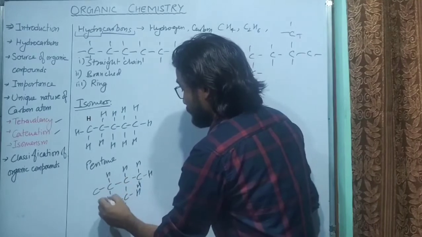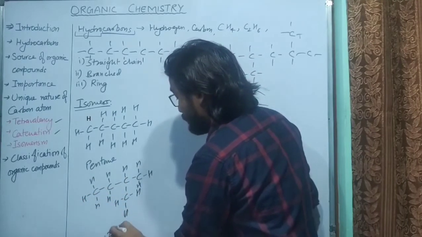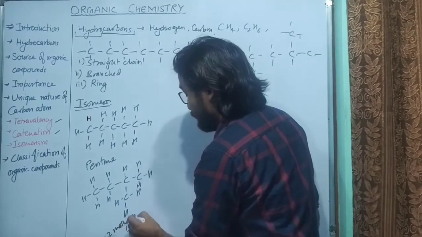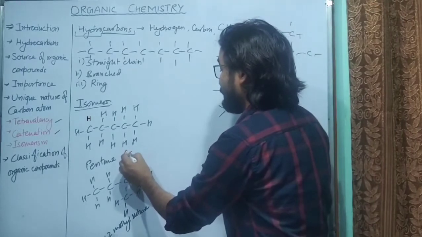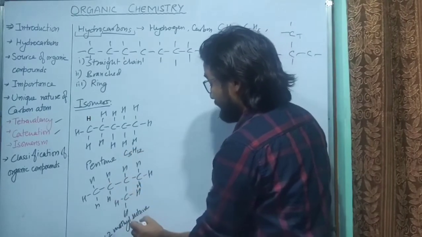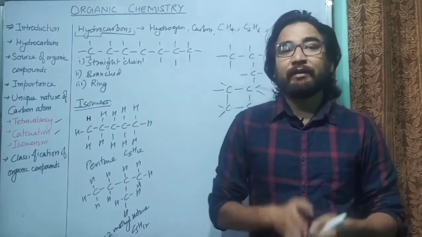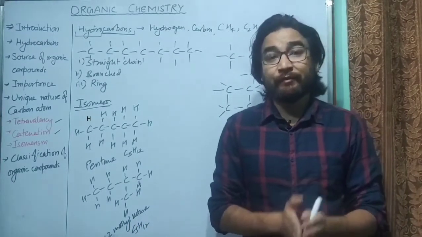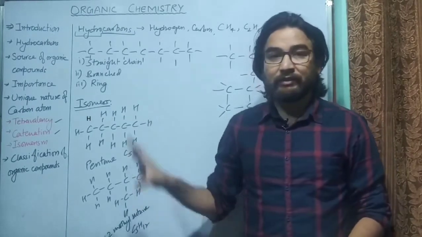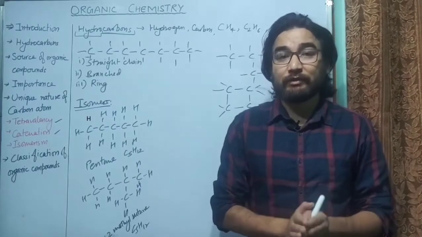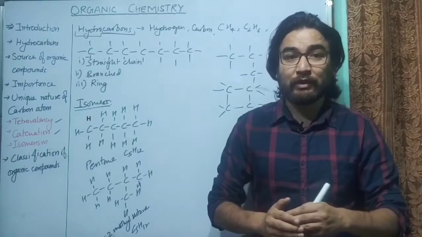This compound is called 2-methyl-butane. Now, if you see the formula of this compound, this is C5H12, and the formula of this compound is also C5H12. But you can see these compounds have different structures, so they may have different physical and chemical properties. This phenomenon is known as isomerism. So for the same formula there are 2 different compounds, and there may be more than 2 compounds.